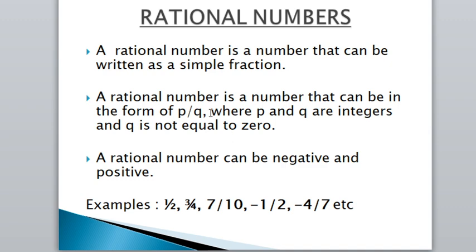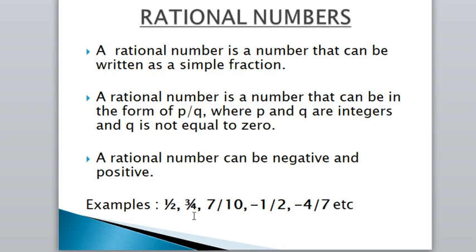It means here a rational number is a number which can be written in the form of a fraction, where the numerator can be a positive number, it can be a negative number and even it can be 0. And q can be a positive number, can be a negative number, but it cannot be 0. Then a rational number can be negative and positive.